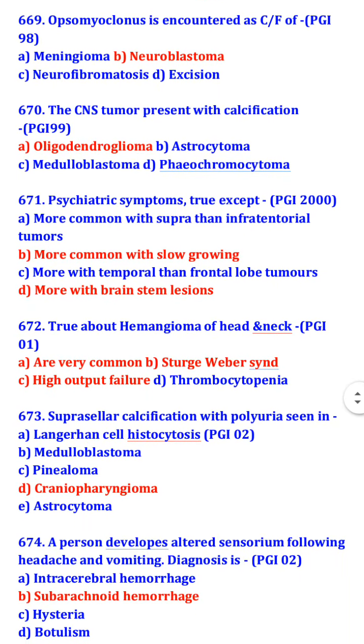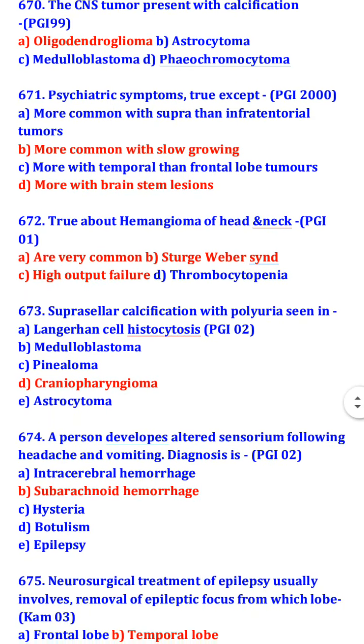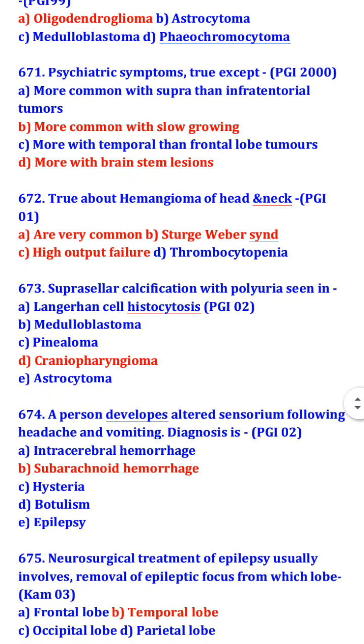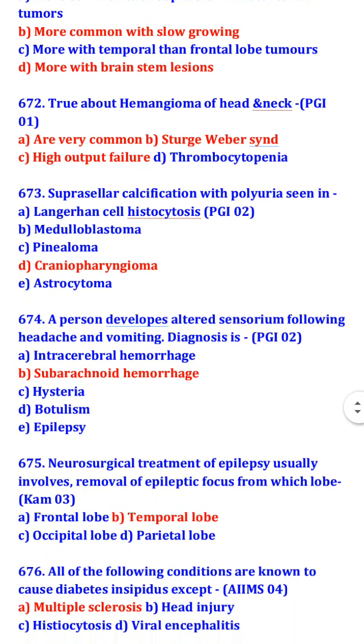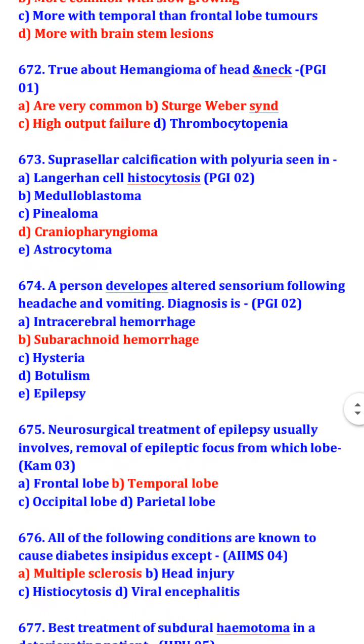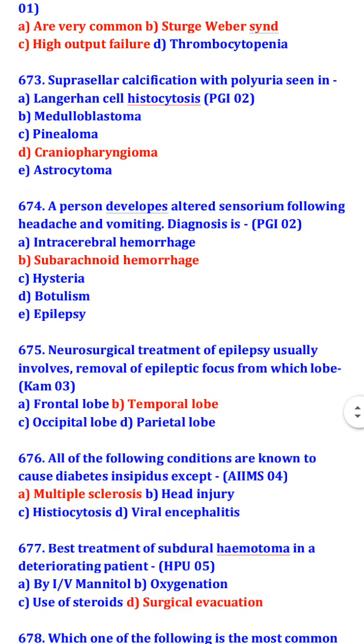True about hemangioma of head and neck, they are very common. Sturge-Weber syndrome is seen and high output failure. Suprasellar calcification with polyuria is seen in craniopharyngioma. A person develops altered sensorium following headache and vomiting. The diagnosis is subarachnoid hemorrhage.